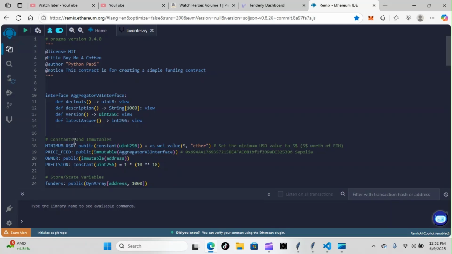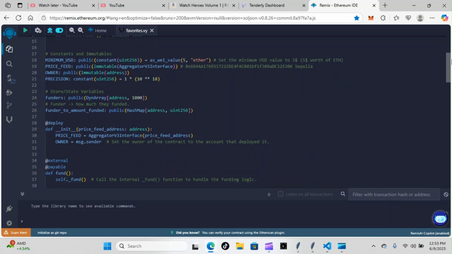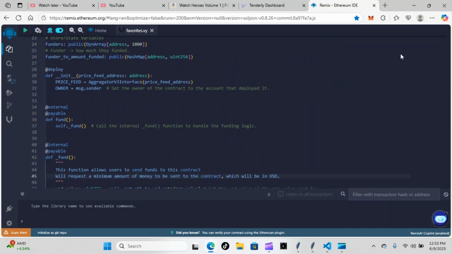Then we're going to have our constants and immutables. So you can see here everything is capitalized, letting us know that these are constants and immutables. Plus you can see the keywords here, letting us know which ones are which. So you can see the minimum USD and the precision are constants. The price feed and the owner are immutables. Then we're going to move down to our states or storage. You can see here we have our funders and our funder to amount funded. Those are going to be our states. Then we move on to our functions.